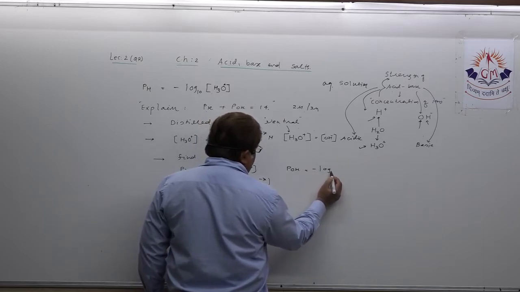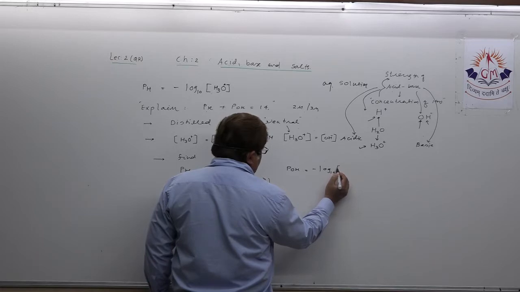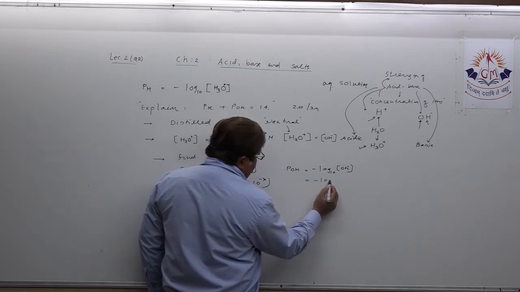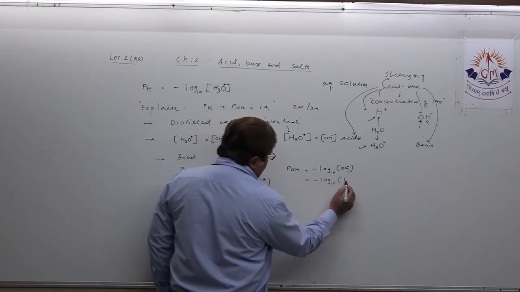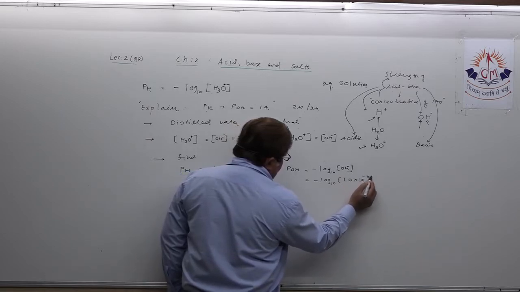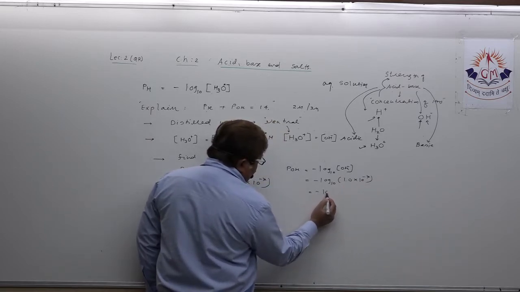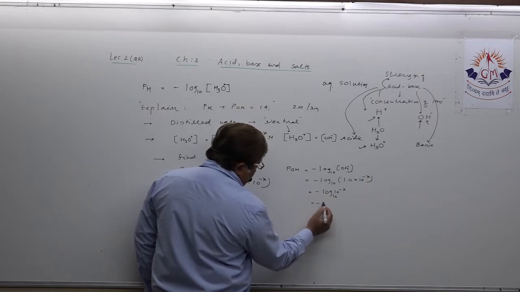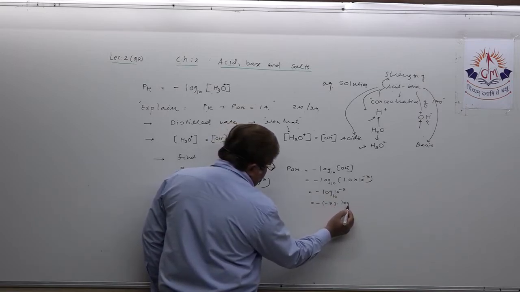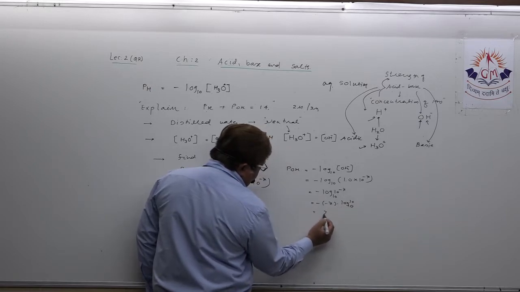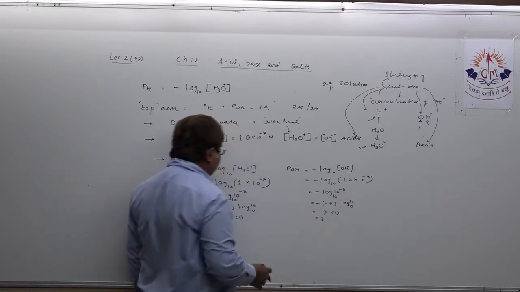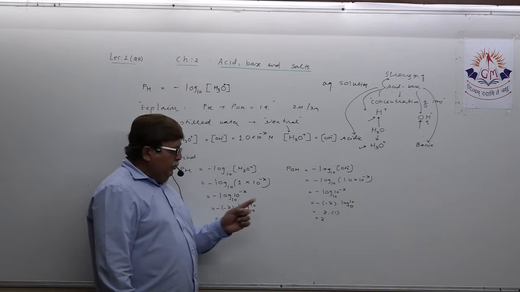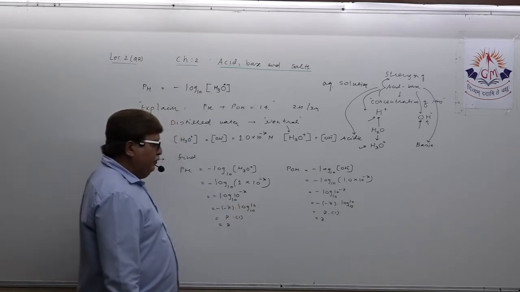Similarly, you have to write in exam pOH equals minus log of OH minus; this is compulsory in exam if they ask. You all know very well that the calculations are going to be the same way, 1.0 into 10 raised to minus 7. As usual, no step change at all: 10 raised to minus 7, then minus minus 7 log 10 to the base 10, 7 into 1, 7. So pH of distilled water is 7. pOH of distilled water is 7.